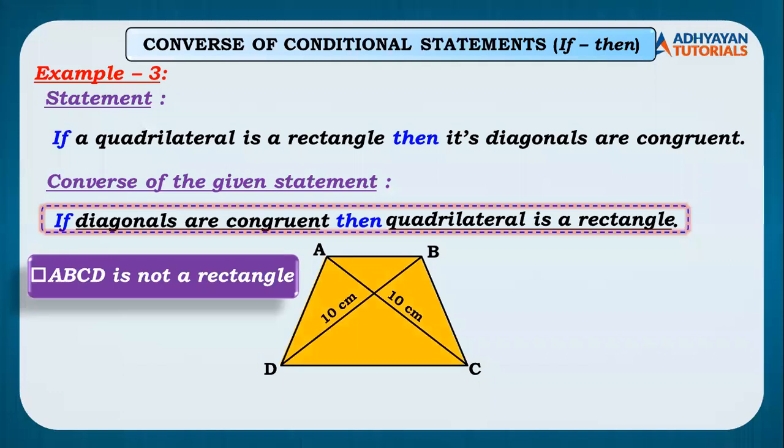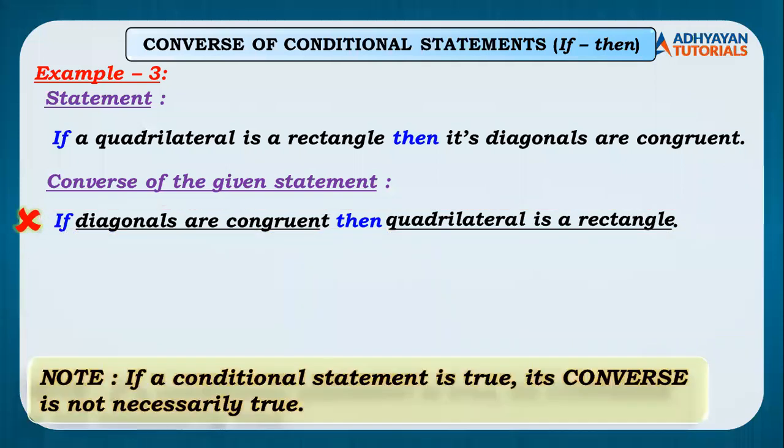So to be on the safer side, what I would insist students to do is write down the statement, if diagonals are congruent then quadrilateral is a rectangle, और उसके नीचे note लिख देने का कि the above statement is not true. यहाँ पे नोट मैंने अलग लिखा है, बट एग्जाम में आप नोट ऐसा लिख सकते हो, note the above statement is not necessarily true. I hope everybody has understood this.